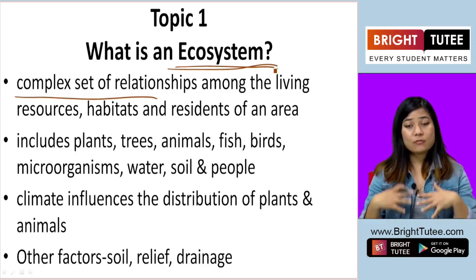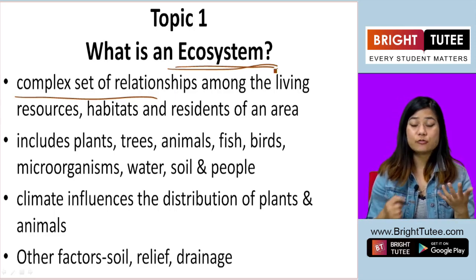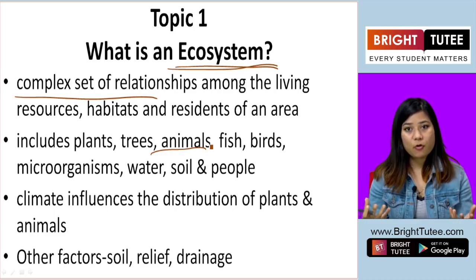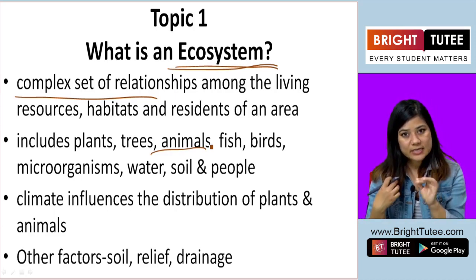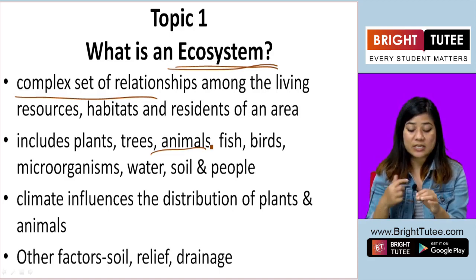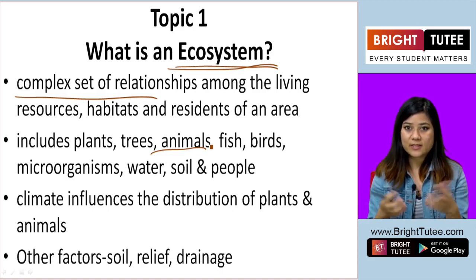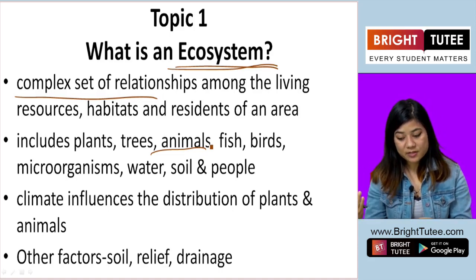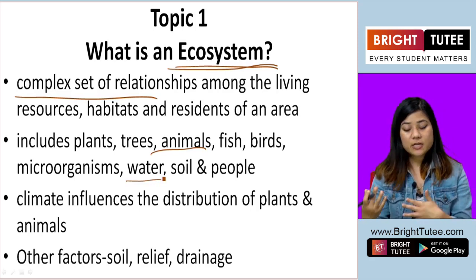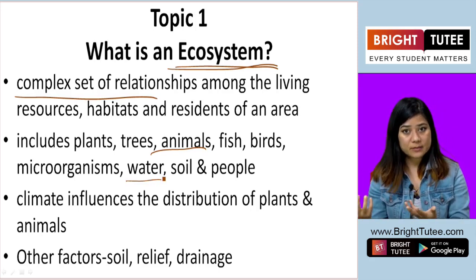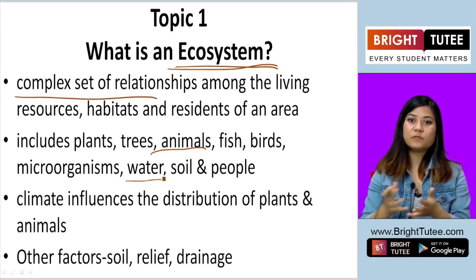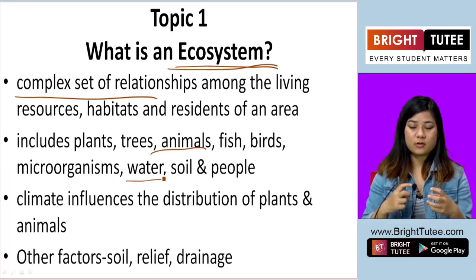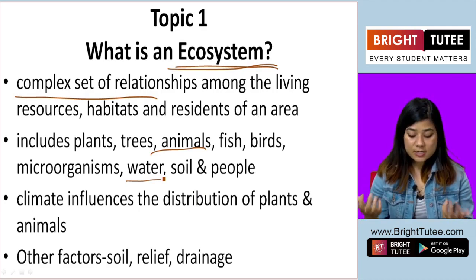All right, now the ecosystem, like I said, includes plants, trees, animals, fish, birds, and microorganisms, the things that are so tiny that we can't see them with our eyes. We need microscopes to magnify their size. And there are other organisms which we can see with our eyes. It also includes water, soil, and also people, human beings. So all of these together with their relationship with one another, that forms the ecosystem.